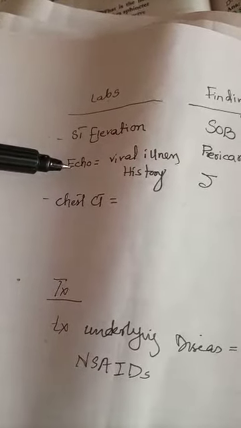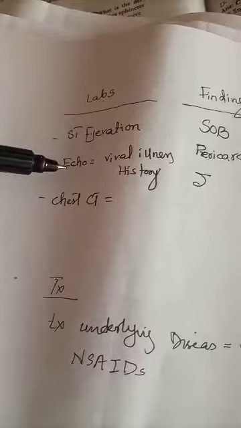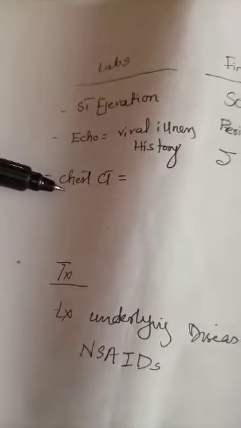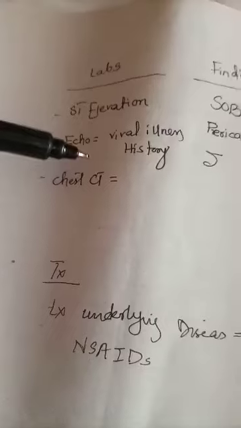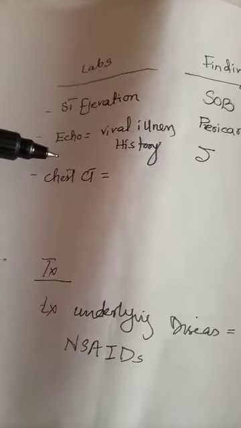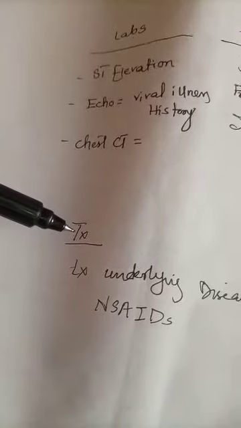On echo there will be a viral disease history. Viral illness like Coxsackie virus is a causative factor, so it can lead to pericardial diseases. And chest CT can also help in diagnosis of pericardial diseases. What can be the treatment for pericardial disease?